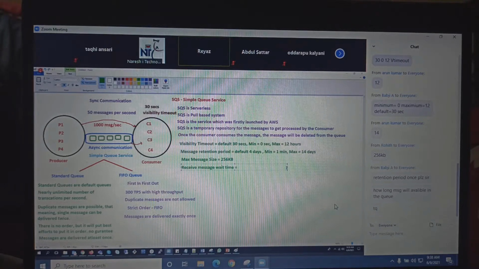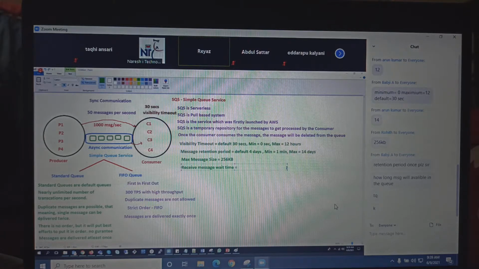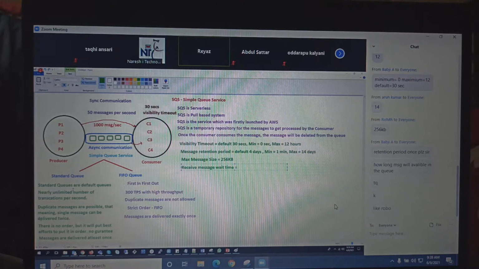Let's say, for example, I said to Babji, my friend is coming. Please go to the bus stand and get that person exactly at 9 o'clock. So Babji will go exactly at 9 o'clock, and he'll see no one is there, and he'll come back and say, sir, no one is there. And there is another guy here, Rohit.